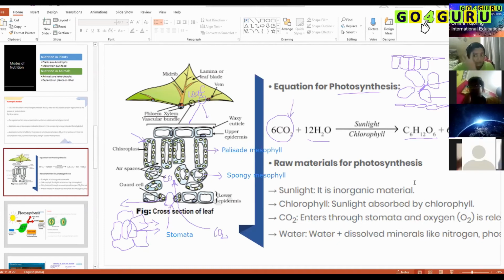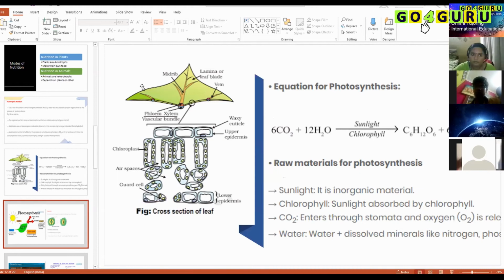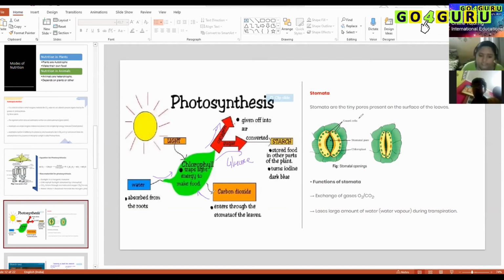Any doubts in this slide? No, ma'am. Okay, let's move on to the next slide. This is the photosynthesis process. As you see, light falls on chlorophyll. Chlorophyll absorbs light and converts carbon dioxide and water. Carbon dioxide comes from stomata, water comes from roots, and chlorophyll is there in the leaf itself. Light falls on chlorophyll and it produces sugar, which is glucose. Plants make more and more glucose throughout the day, because sunlight is available throughout the day.